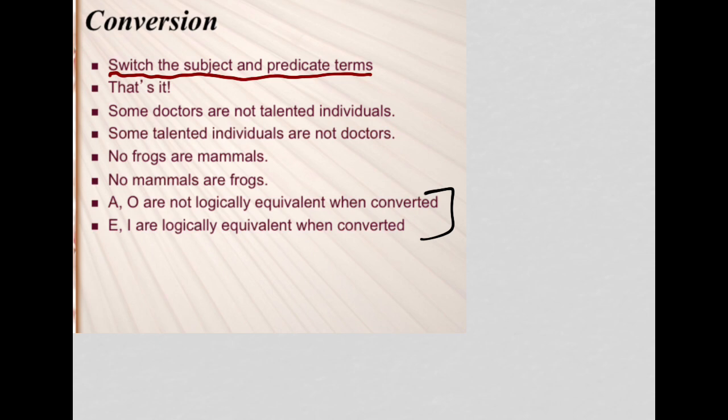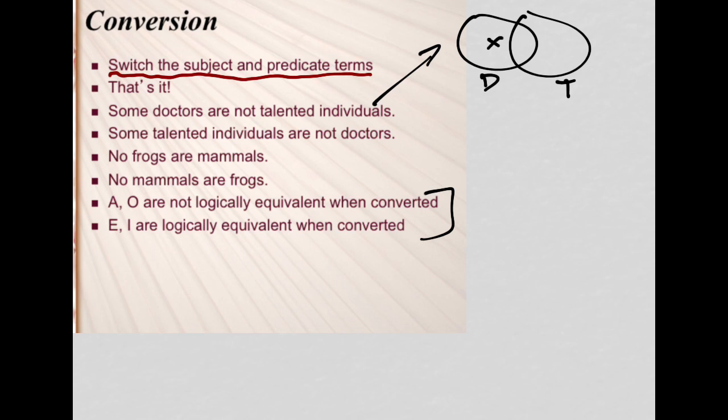So what I want to do here is just begin by taking this first claim and doing a Venn diagram for it. We have some doctors, so we're going to have D for doctors, and then the predicate term is talented individuals, so I'll write T for that. And some means there is at least one, so when we have the quantifier some, to diagram that with a Venn diagram, we're going to use the X. That X is a doctor, but it's not a talented individual, so the X would go over there.